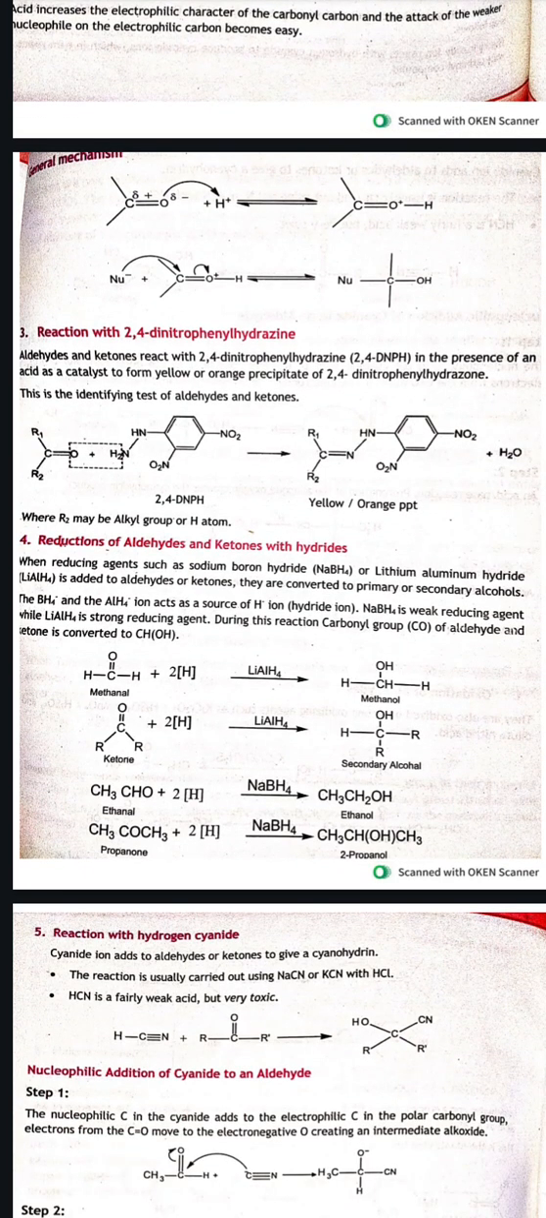Reaction with 2,4-dinitrophenyl hydrazine. So we have 2,4-DNPH and the hydrogen of this 2,4-DNPH will get attached with the aldehyde group or ketonic group, and the resulting product will be 2,4-dinitrophenyl hydrazone.